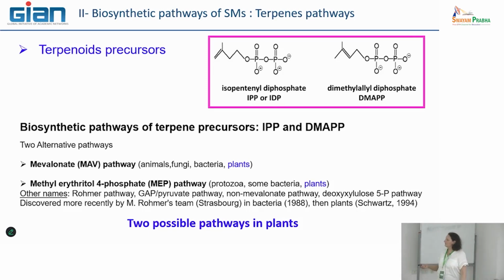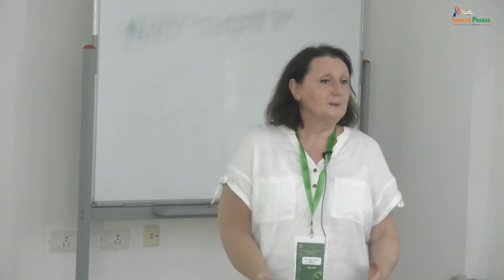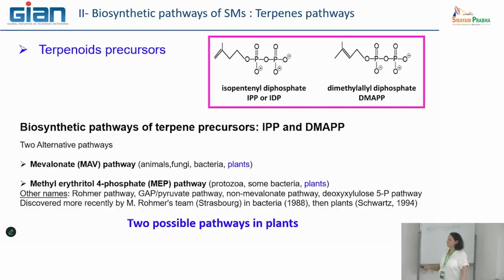And he realized that in bacteria and in protozoa in particular, they produce the IPP, but also the isomer DMAPP by another pathway that is completely different from the mevalonate pathway. Not only is this pathway different, but it is not localized in the same organelle. So in these organisms, you have another pathway that leads exactly to the same molecules, IPP and DMAPP.